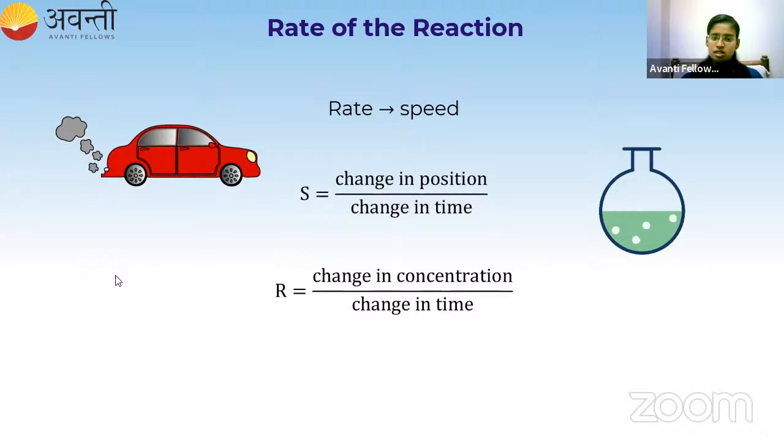All of you know what concentration is, right? Concentration is nothing but the strength of the reaction. So for a chemical reaction, we represent the rate in terms of concentration, and for any physical changes, we write in terms of position.